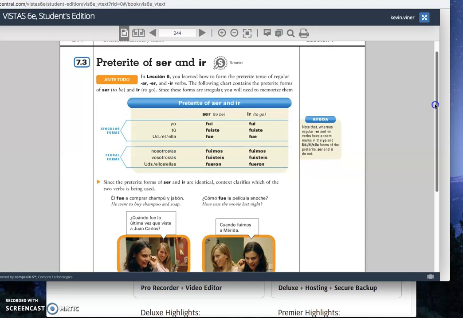All right, so let's just look at the forms really quickly, and you can repeat after me, okay? So we'll do the ser. Well, they're the same, so just keep note of that. We don't need to do both of them. They're the same forms, okay? So for ser and ir.